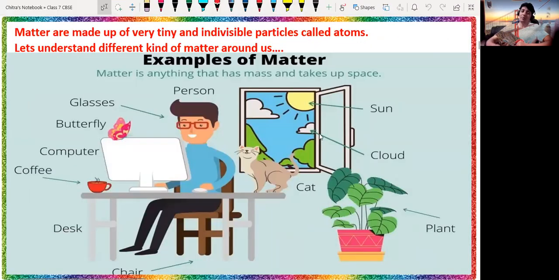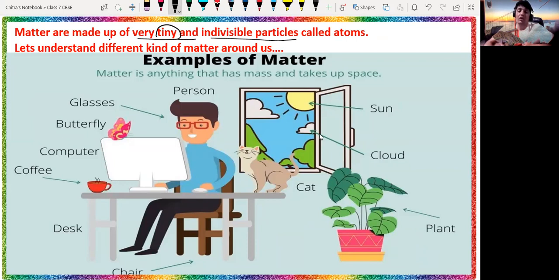Let's discuss more about matter. Matter is made up of very tiny particles. Tiny means very small, so that we cannot see them. In order to watch them, we would need a high-power microscope or an electron microscope. Matter is made up of very tiny and indivisible particles.